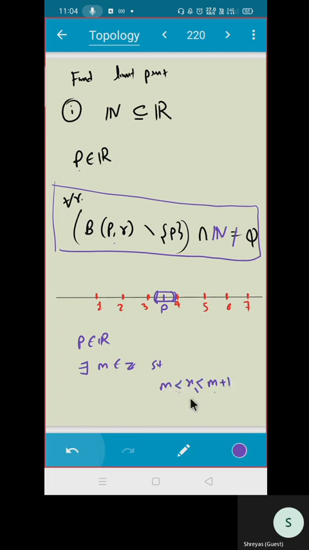So what is this function, which we call a step function, floor function, ceiling function? Give me any real number, I'll give you the integers. Correct? That means that real number is lying between those integers. So if I'm giving you any point P, can you give me m and m plus 1? Yes. Correct? Do you agree?